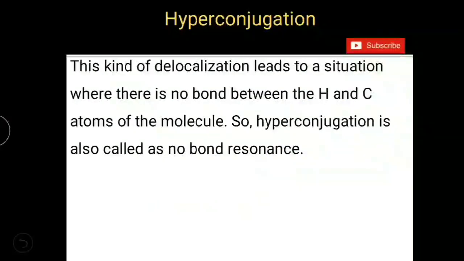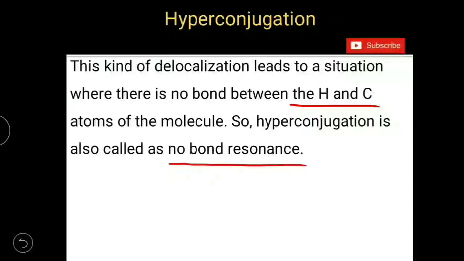This kind of delocalization leads to a situation where there is no bond between the hydrogen and carbon atoms of the molecule. So, hyperconjugation is also called no bond resonance. Let us see the example.